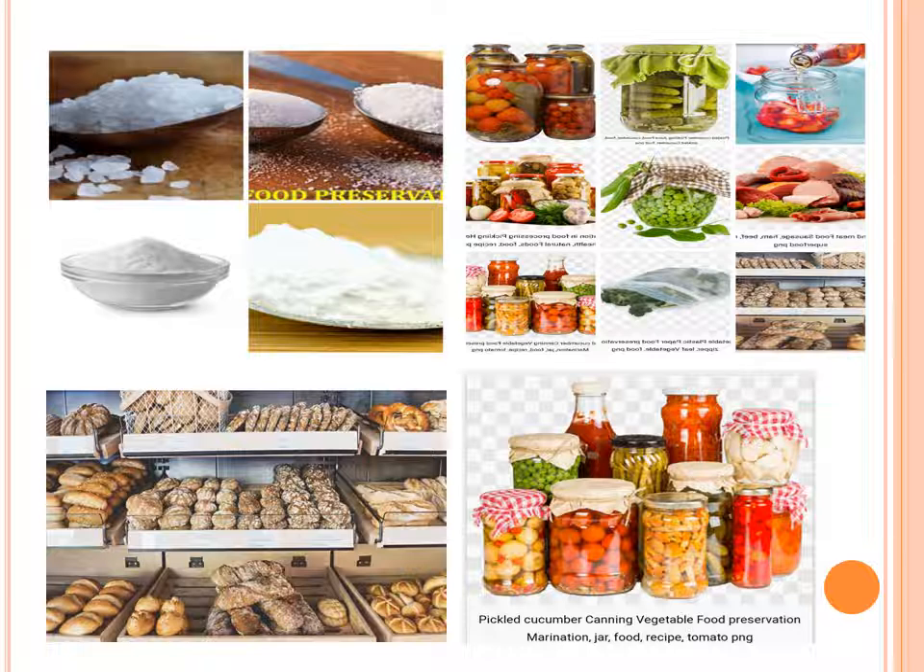These are some images showing the food preservatives. This is sugars, this is sorbets, and some of the foods which are preserved in alcohols. These alcohols are used as preservative material.